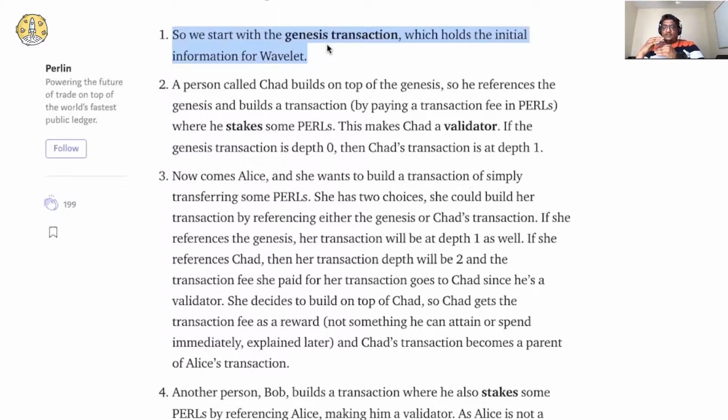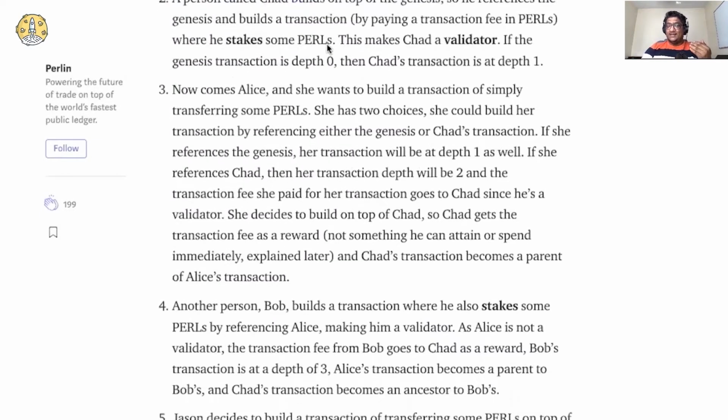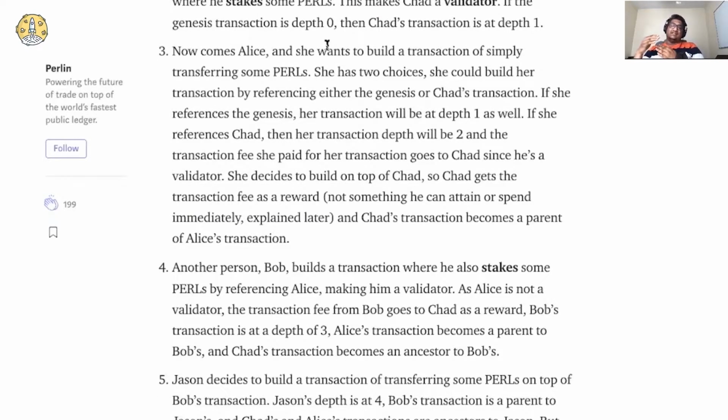And now another person, let's say Alice, is coming, and she has an option. If she builds a transaction on top of the Genesis block, then she will stay with Chad on depth 1. If she builds a transaction on Chad, then she will be on depth 2, right? So let's say she built the transaction on top of Chad by referencing the Chad transaction. Then the transaction fee that Alice pays goes to Chad because Chad is a validator. Alice didn't stake any Perlin tokens, so she is not a validator.